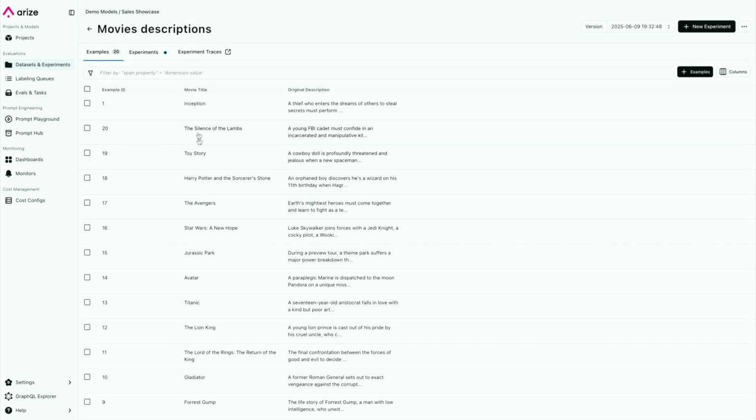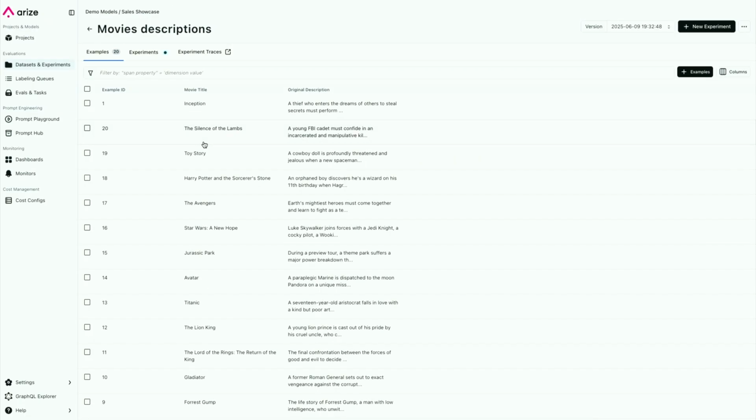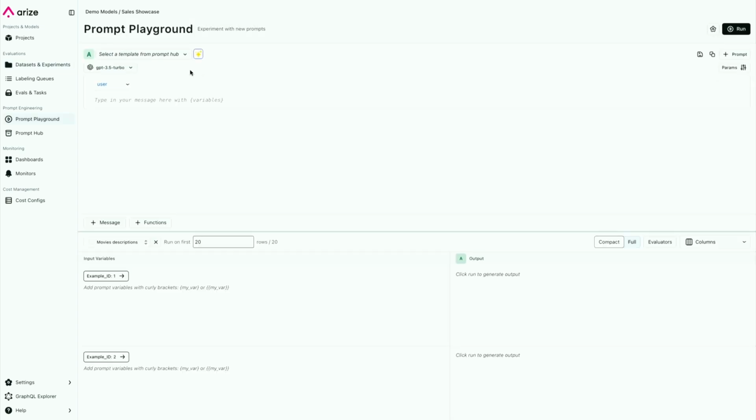In this case, we'll make this a super simple example. I'm running an experiment here, just to remove all sorts of context out of this. But just for folks to see, I have a data set of simple movie descriptions, and what I wanted to guess is the movie title here. I'm going to show you guys how you do these types of prompt iterations in the product. So I'm going to pull up this data set.